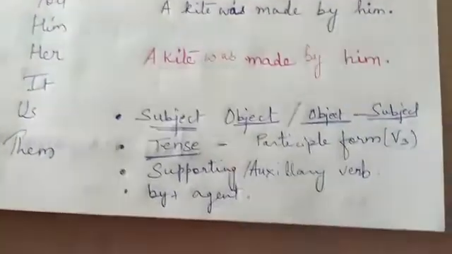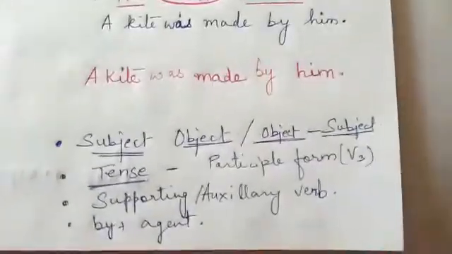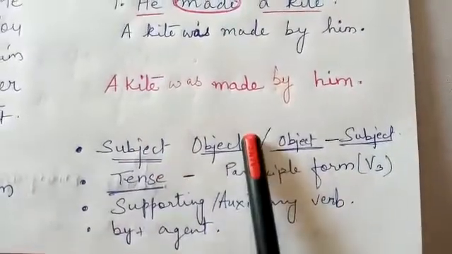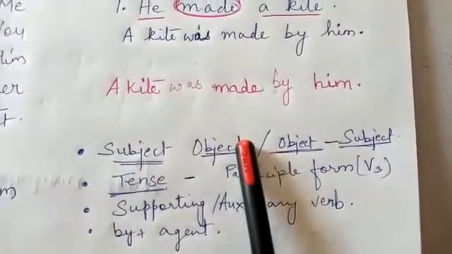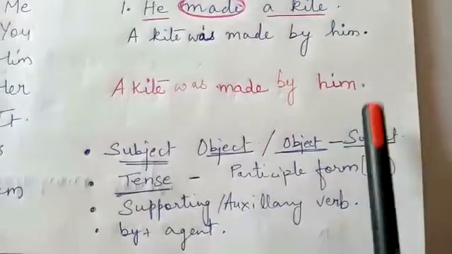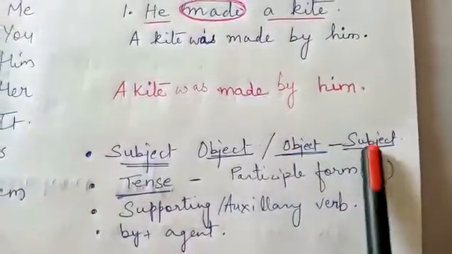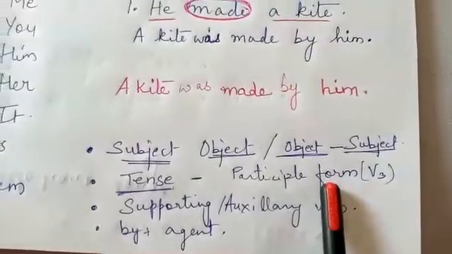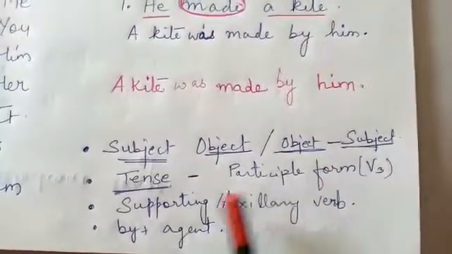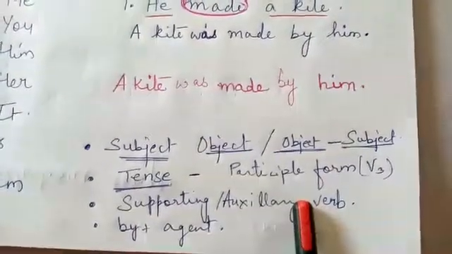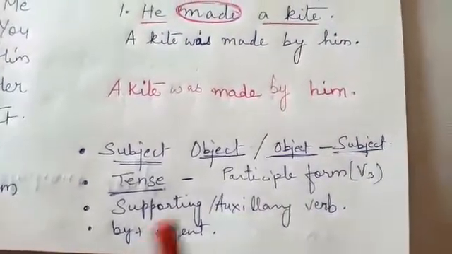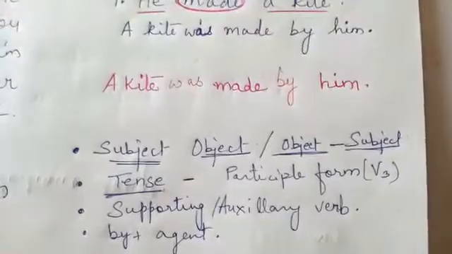So this is what we need to keep in mind, that we need to identify the subject and object, and then when we transform it from active to passive, object takes the place of subject, the participle form of verb is to be used, supporting or auxiliary verb to be supplied, and by plus agent also to be used in many or most cases.